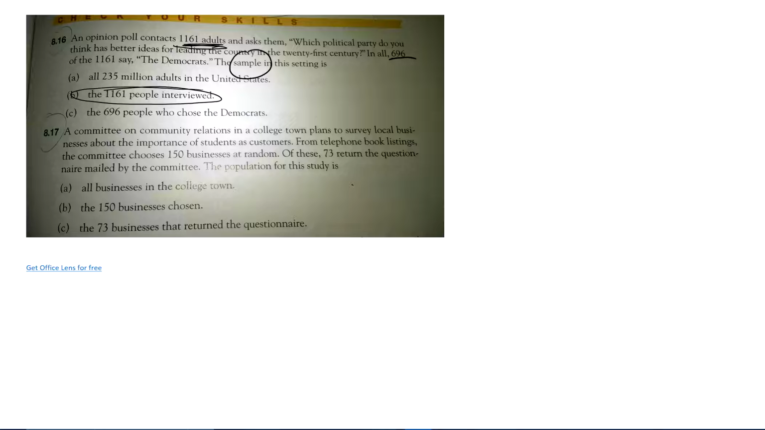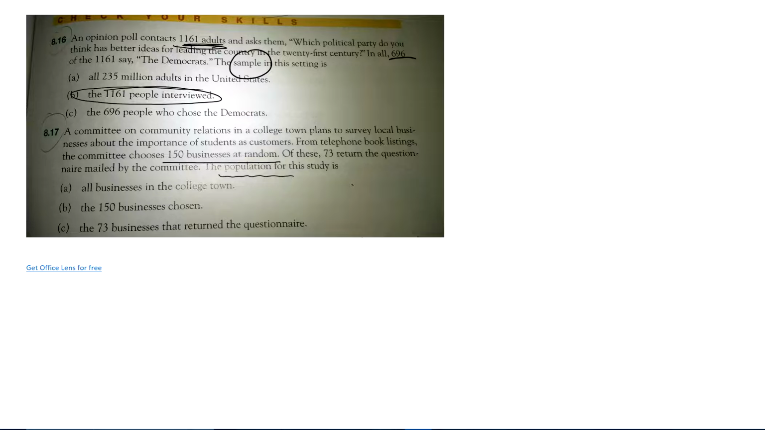All right, 17. A committee on community relations in a college town plans to survey local businesses about the importance of students as customers. From telephone book listings, the committee chooses 150 businesses at random. Of those, 73 returned the questionnaire mailed by the committee. The population for this survey is, okay, so the population. Who is it that we're trying to collect data about?